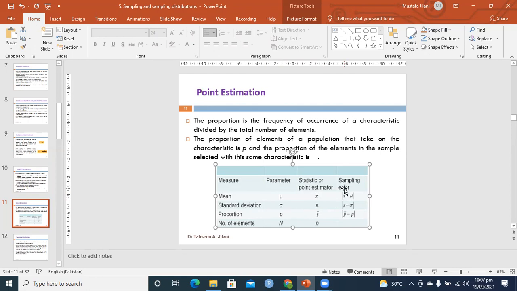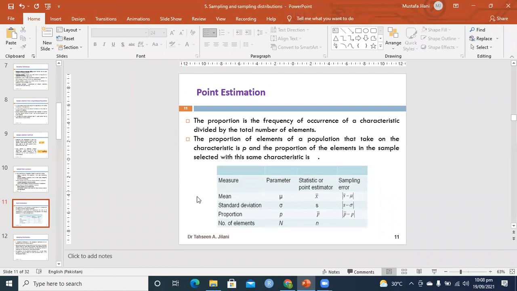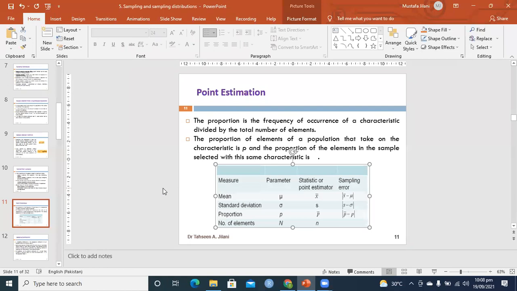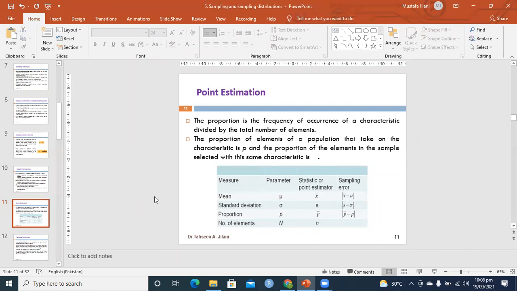If there is a large difference between the sample result and the population result, that means your sample is not good. And if the difference is close to 0 in absolute value, that means your results are good. The sample values which you have collected can serve as a good representation for the population. But one question arises here. In real life, we don't know mu, the population parameter. How can I say that there is a small sampling error or a large sampling error?